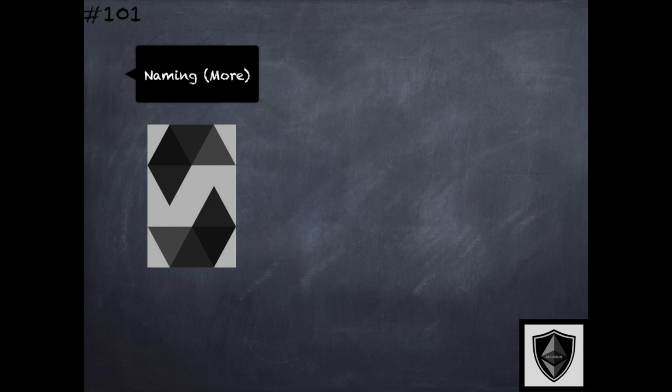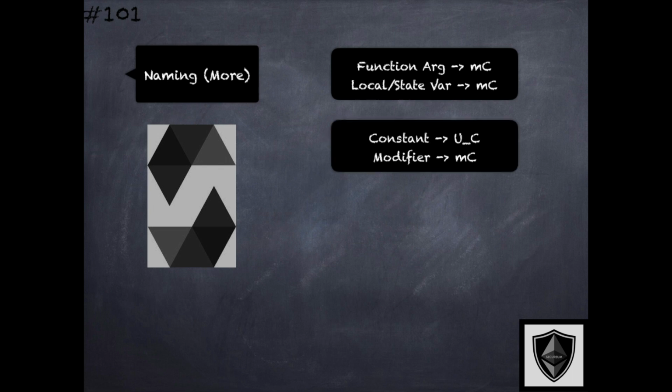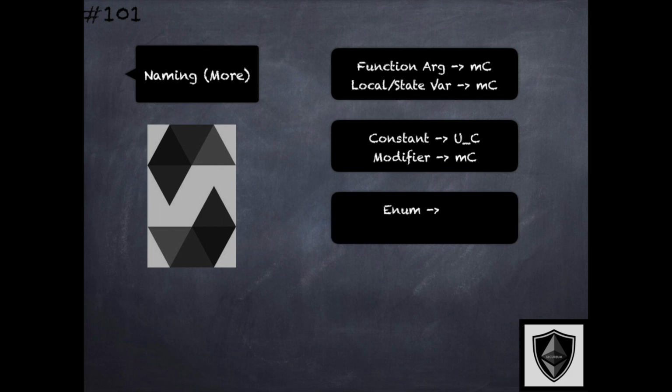Some more naming conventions with respect to the other program elements. Function arguments should be in mixed case, local state variables again in mixed case. Constants, however, should be with all capital letters and underscores separating the multiple words if they are present. Modifiers in mixed case, enums in cap word style, and finally, one should avoid naming collisions where the desired names of variables or functions collide with that of a built-in within Solidity or any other reserved name. So those should be resolved using single trailing underscores in those names.